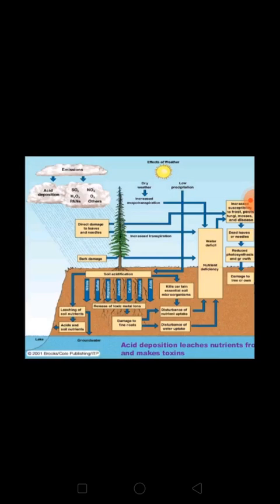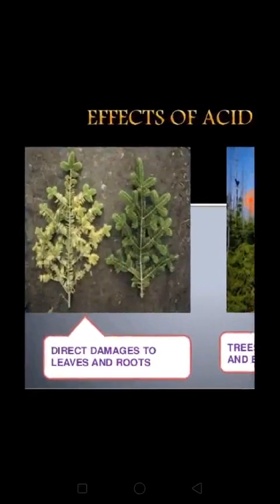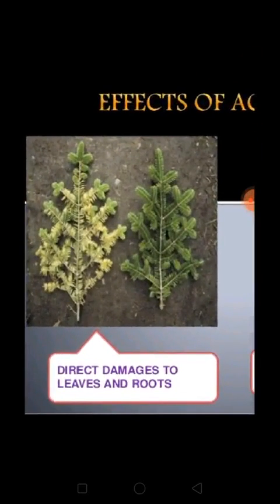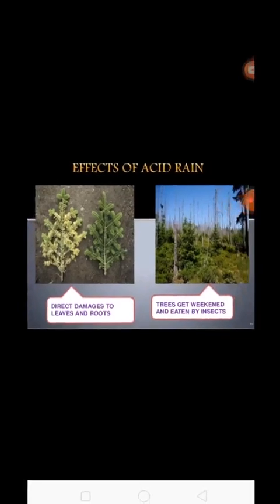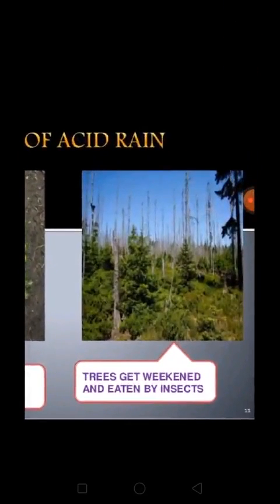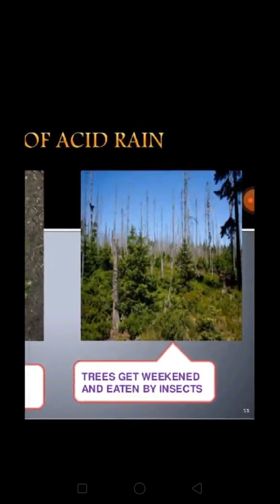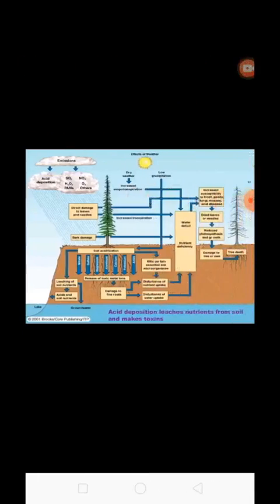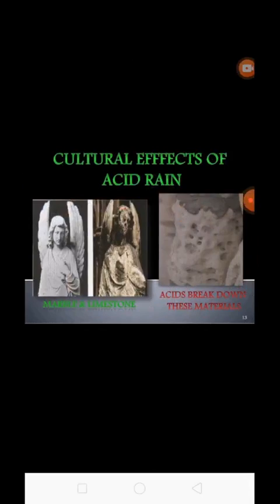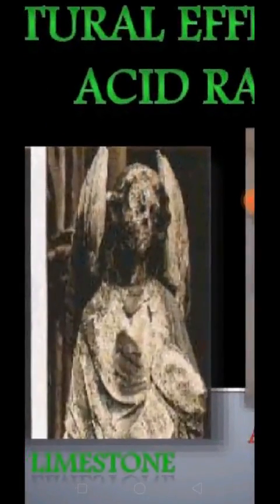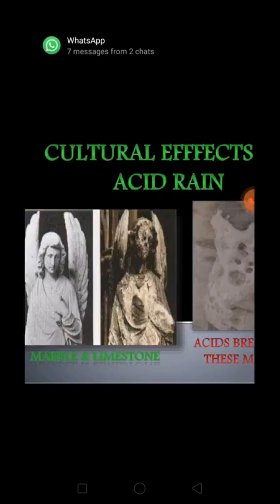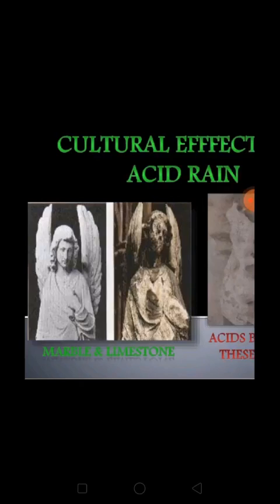Damage to the leaves of trees and plants can be seen over here. You can see the leaves have already been damaged due to the acid rain. You can see the condition of the tree because of acid rain. Damage to buildings, monuments, statues, etc. You can see this was the original statue and now it is like this because of the acid rain. Damage to buildings, monuments, statues, etc. can be done due to acid rain.